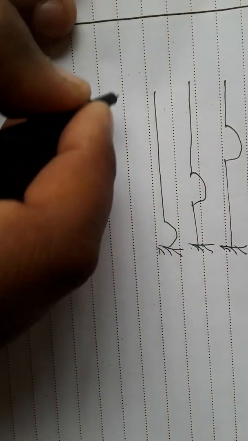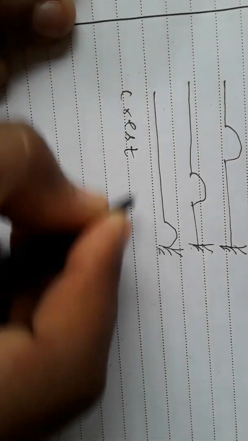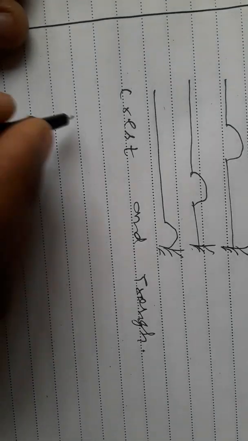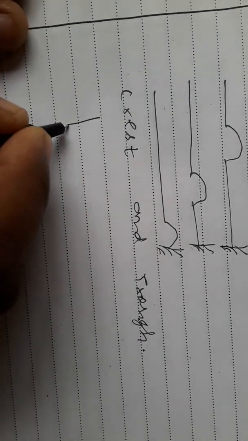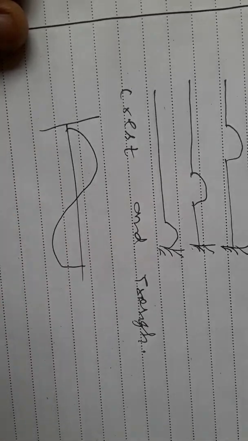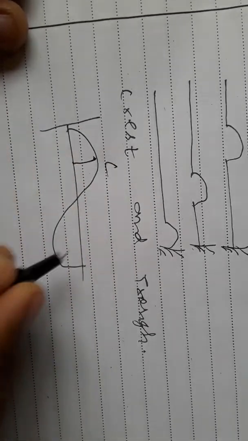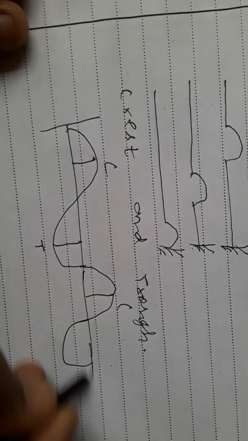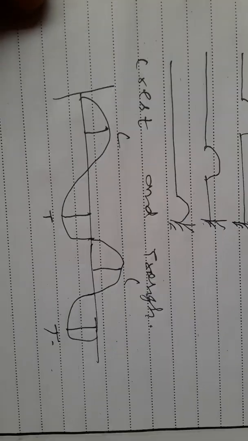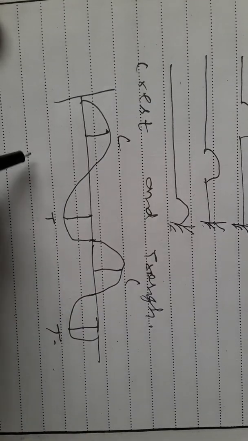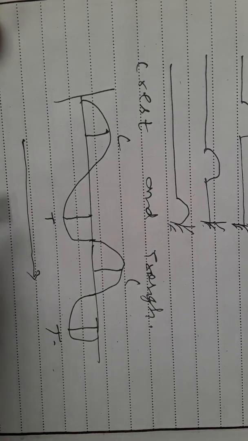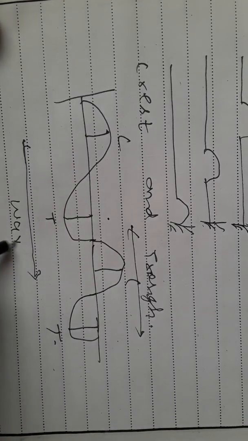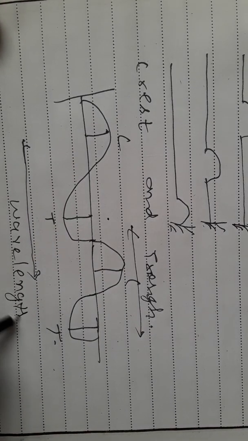The transverse wave travels in the form of crest and trough. We can see here, this is a transverse wave, this is crest, this is trough, this is crest, this is trough, and the distance between crest and crest or trough and trough is known as wavelength, lambda.